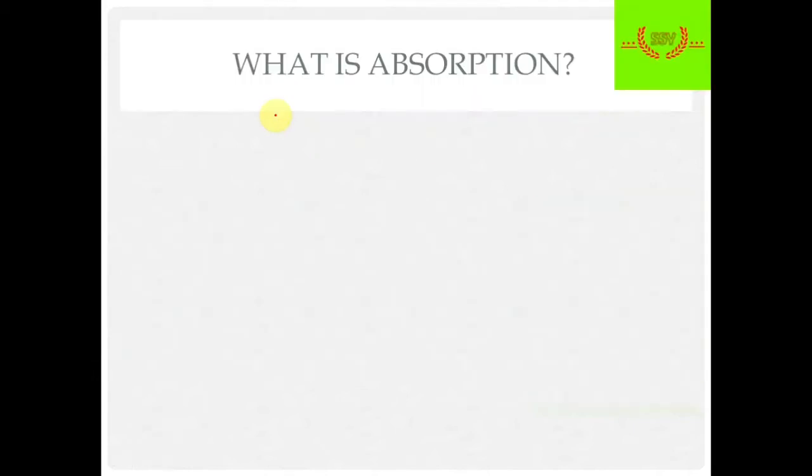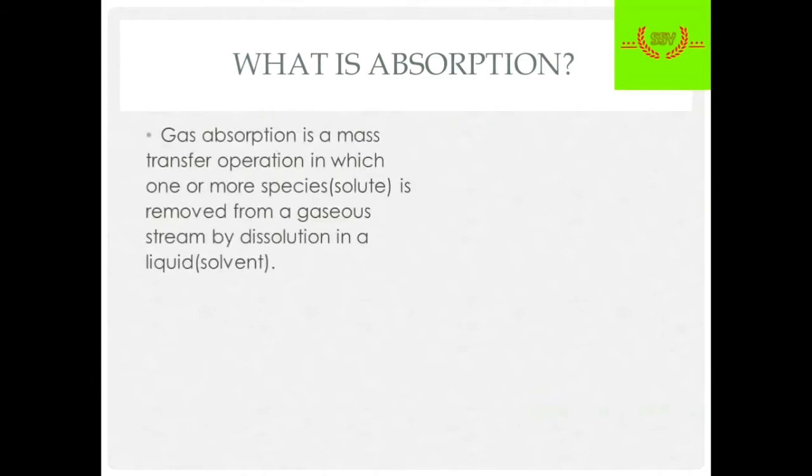Okay. So what is absorption? I hope you are a chemical engineer, so you should know the basics of absorption. It is a mass transfer in which one or more species are involved. There are two species, solute and solvent. The solute is what we require, and the solvent is what we use to get this solute.